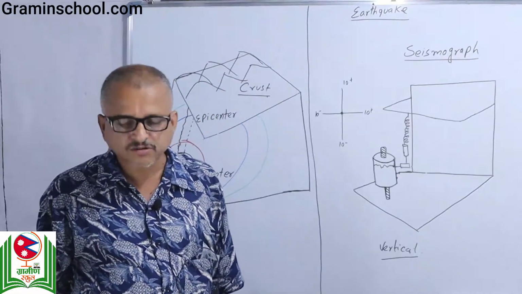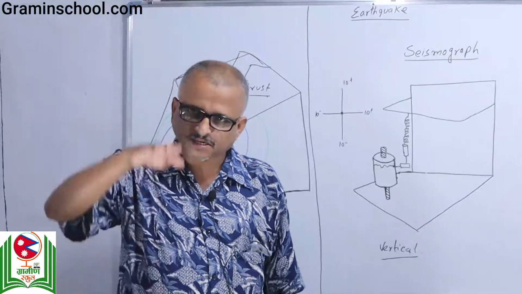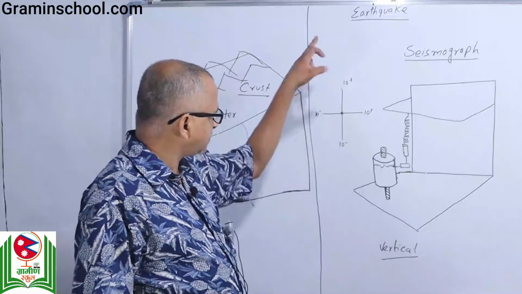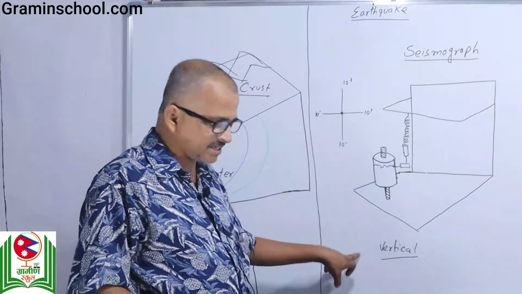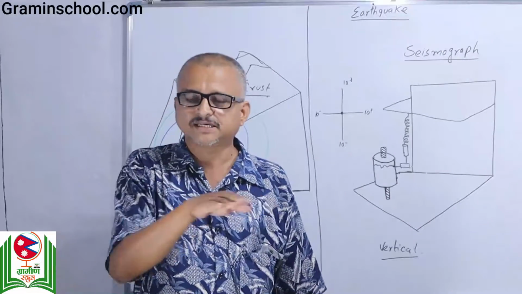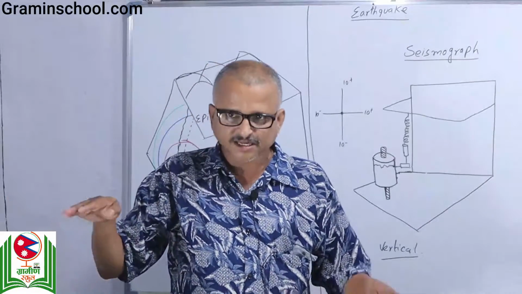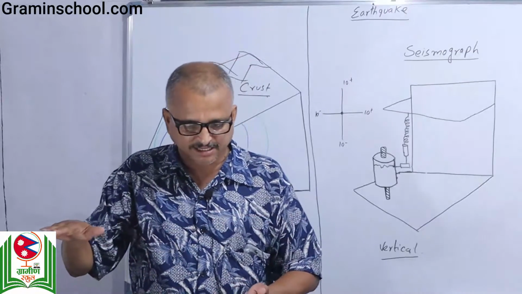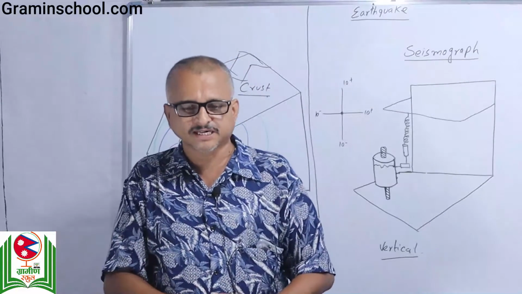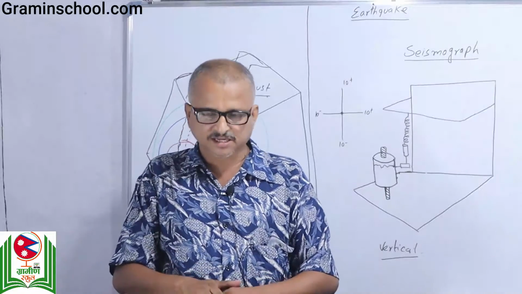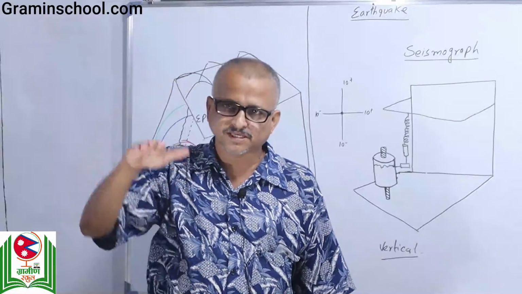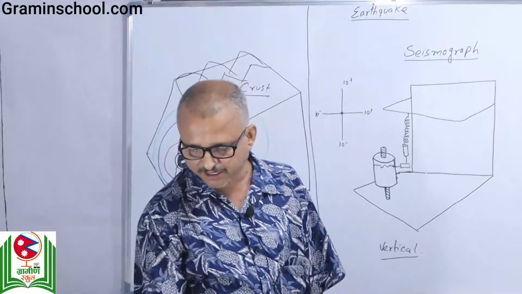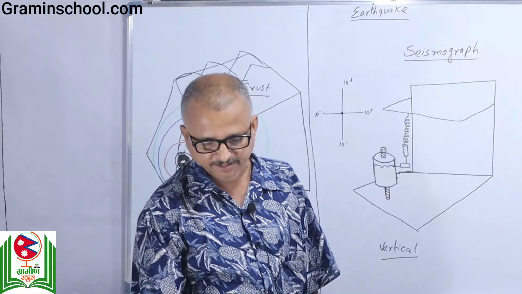The types of earthquakes are two types. One is vertical and another one is known as horizontal. The shaking of the land surface right to left or left to right is known as a horizontal earthquake, and the shaking of the earth up and down is known as a vertical earthquake.